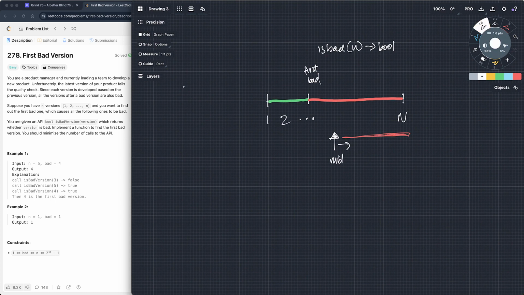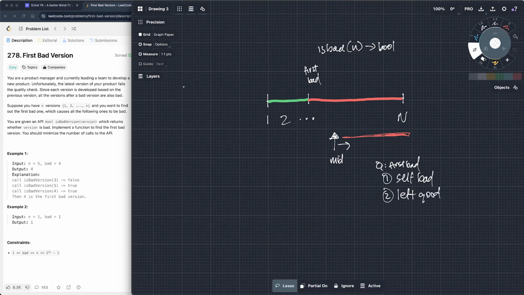So is this the one we're looking for? Is this the first bad? So what is first bad, right? First bad is a check where it's bad, so the element itself is bad, right? And then immediately to the left, the one before it is good, right?